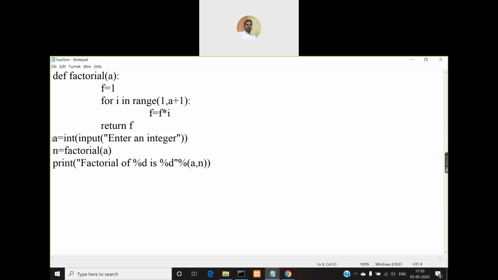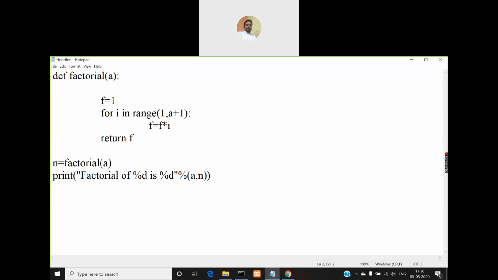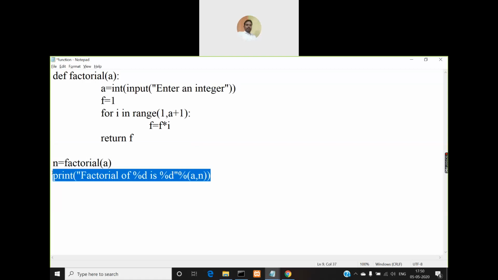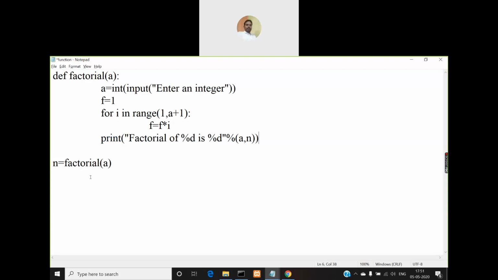For example, can I write this code directly like this?